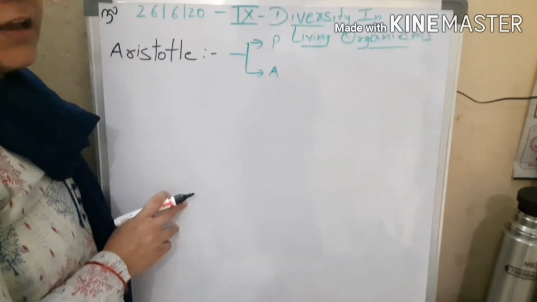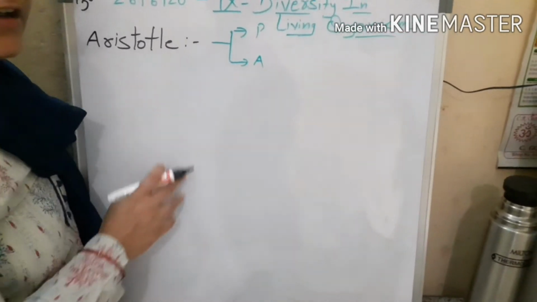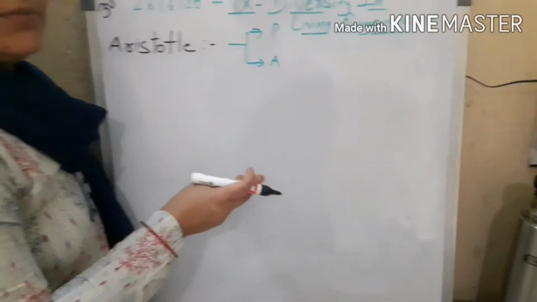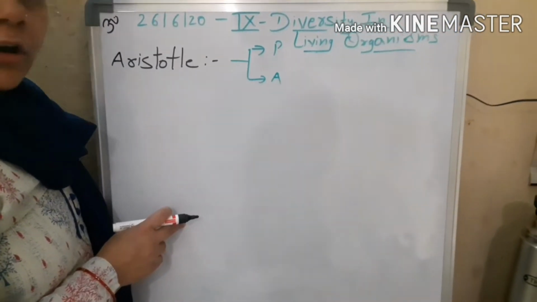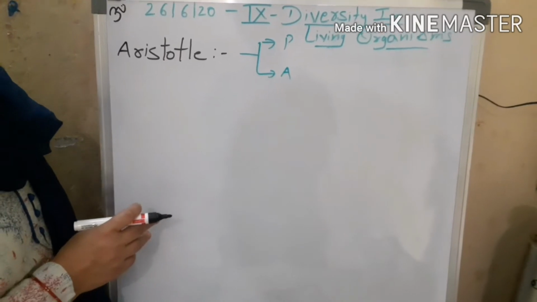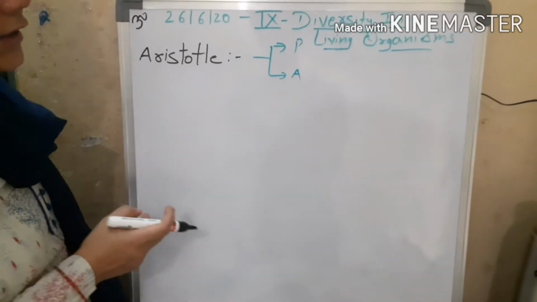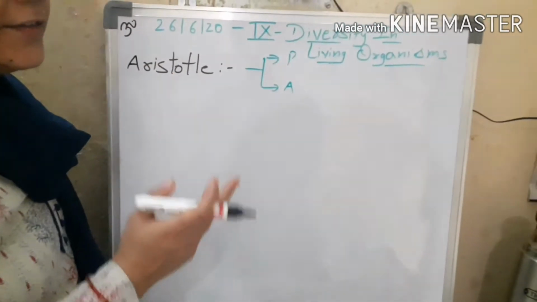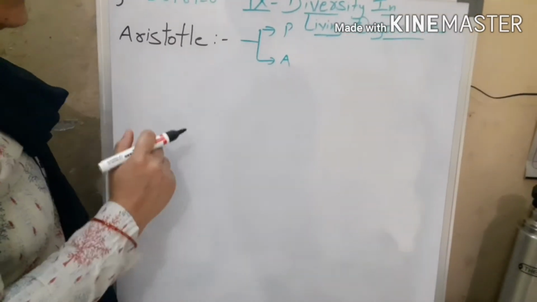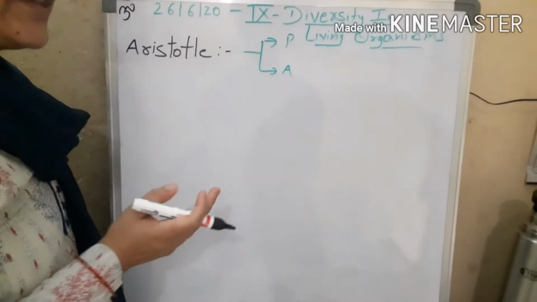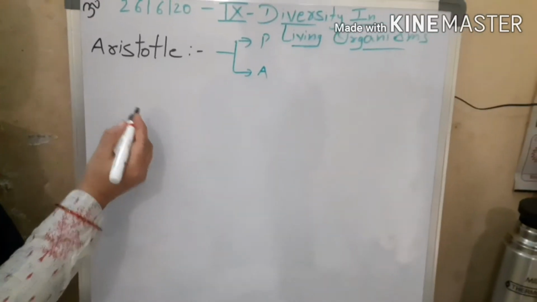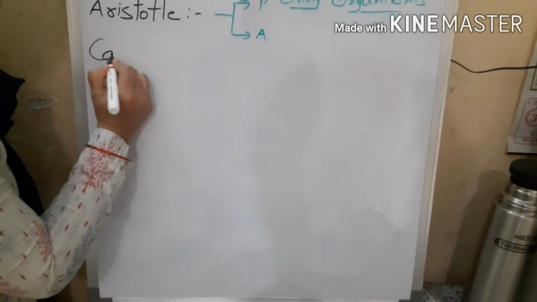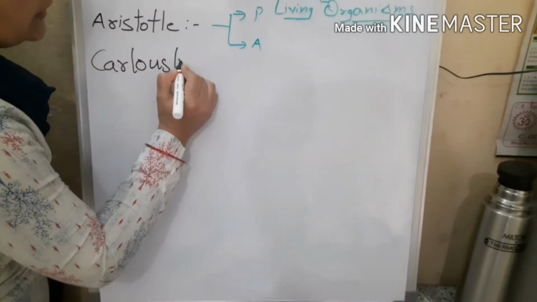And then gradually we came to know that there are not only plants and animals. We also have some organisms like mushrooms, algae, or maybe even microscopic organisms. Now Aristotle was way back from before Christ century. So at that time, since the technology was not developed, this was a satisfactory classification. But then later on, as the discoveries and inventions happened, we came to know that this is not a satisfactory one. Then attempts were made by various scientists. Another very important attempt was made by another scientist by name Carolus Linnaeus.